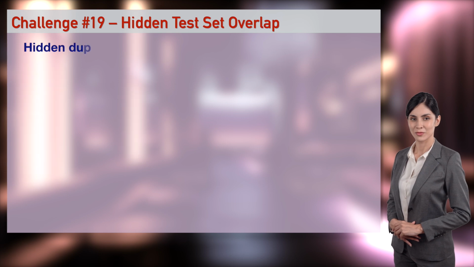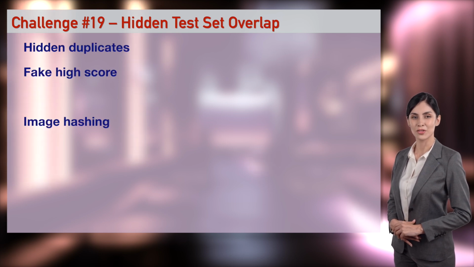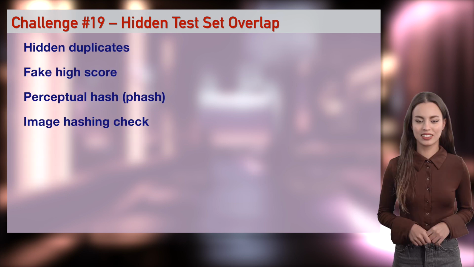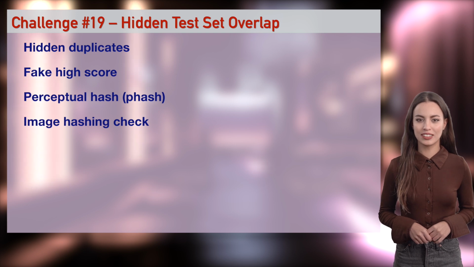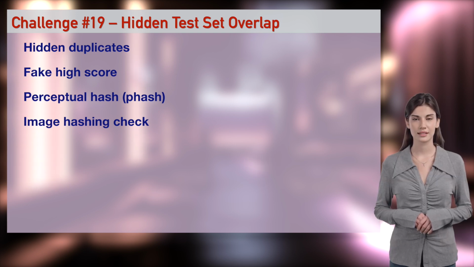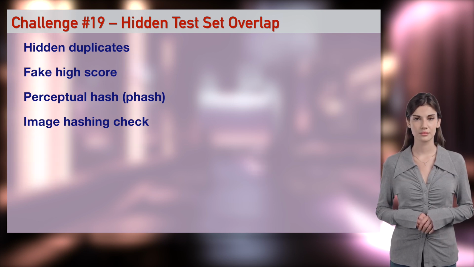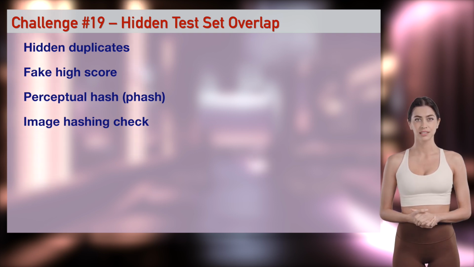You thought your test set was clean, but 5% of images appear in training with different labels. I got 98% accuracy. Felt like a genius until I discovered the overlap. Use hashing or image similarity checks before training. I'll inject 5% duplicates live. Watch accuracy lie through its teeth. Sophia, clean my dirty test set.